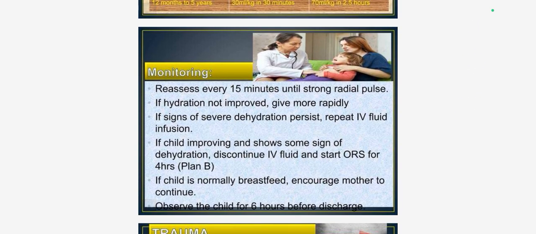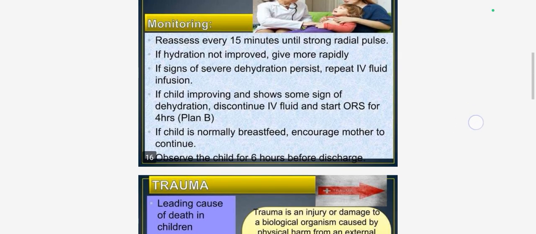What we have to monitor: reassess every 15 minutes until a strong radial pulse. If hydration has not improved, give fluids more rapidly. If signs of severe dehydration persist, repeat the IV fluid infusion. If the child is improving and shows some signs of dehydration, discontinue IV fluids and start ORS for 4 hours. If the child is normally breastfed, encourage the mother to continue. Observe the child for 6 hours before discharge.